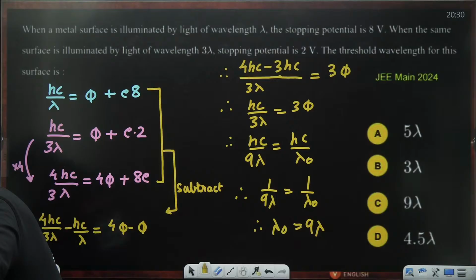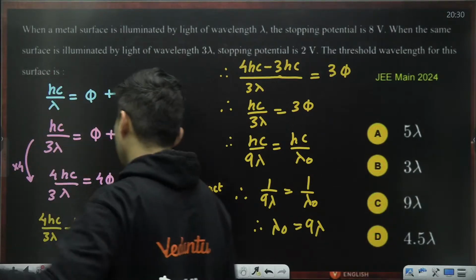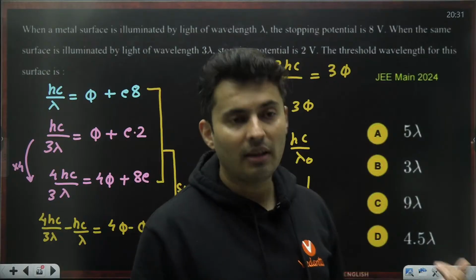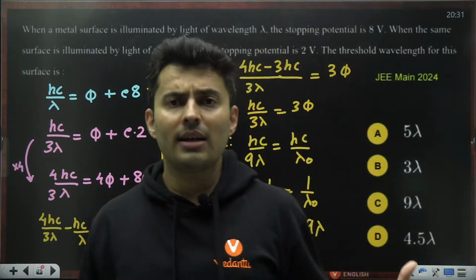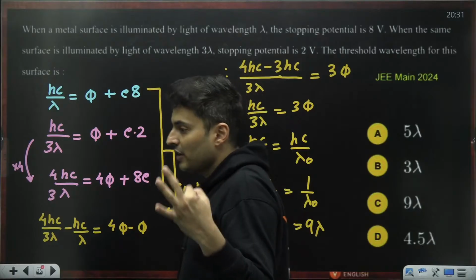Is modern physics important for JEE, Ritik? Please check the starting part of the lecture. You will understand how important it is. This is the highest weightage unit in entire JEE physics. Highest weightage. Not even current electricity, not even electrostatics, not even gravitation, not even rotation. This is the highest weightage.